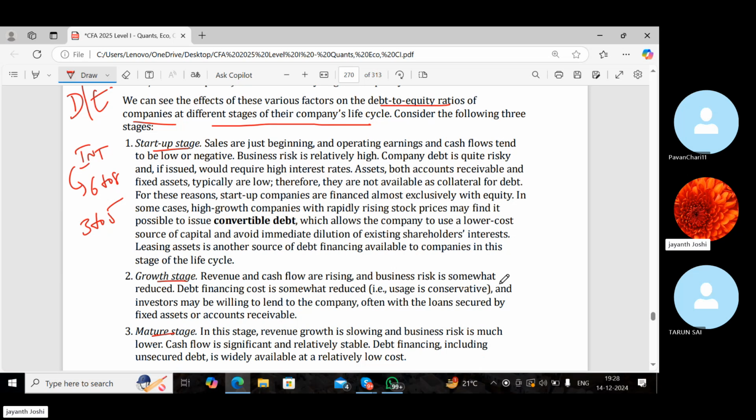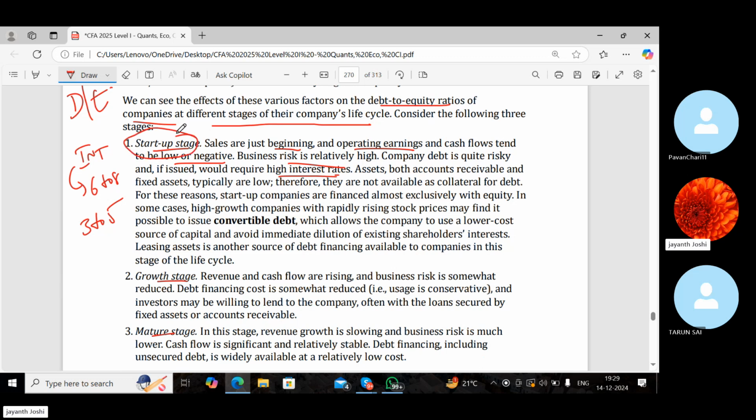So sales are just beginning here, and operating earnings and cash flows tend to be low or negative. See, in startup stage, they have just started a business, right? So the sales have just begun for them, and operating revenues and cash flows are very low during the early stages. Business risk is relatively very high. Company debt is quite risky, and if issued would require high interest rates.